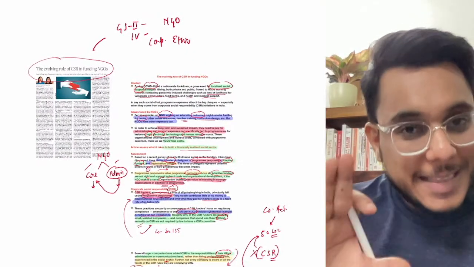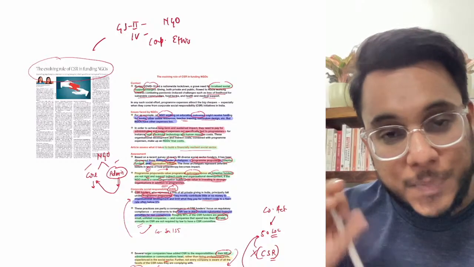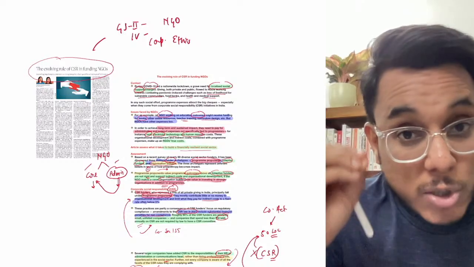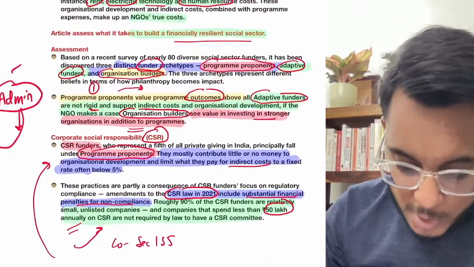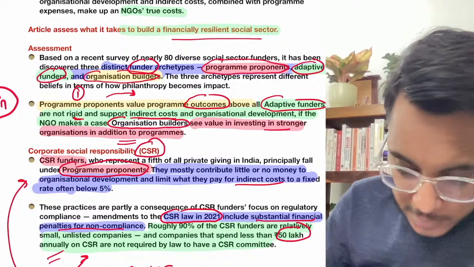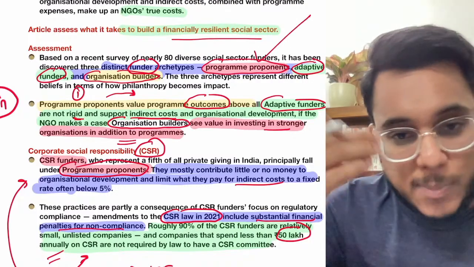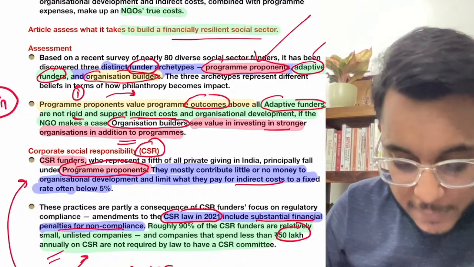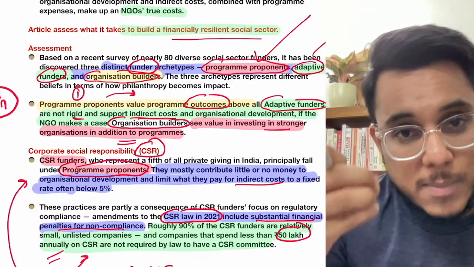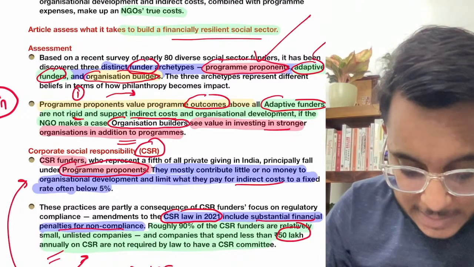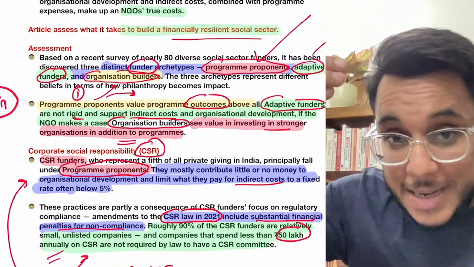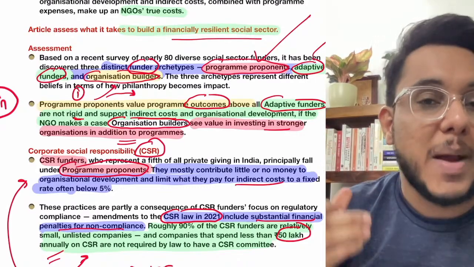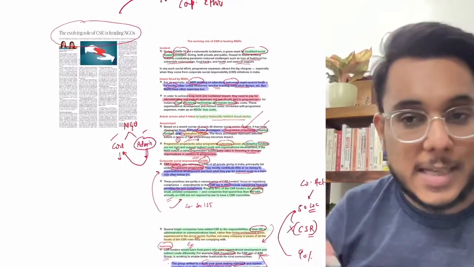So understand guys, in this article we have taken the takeaway that NGOs receive a lot of money from the corporates, but the corporate's ideology while giving this funding could be of three types. There could be program proponents, which just provide money and are concerned about what you did with that money. Adaptive funders provide the money but also flexibility on indirect cost. And then there are the organizational builders, who build the viability of an organization in the long term. They focus on long term impacts in one particular sector. This is something that has been there.